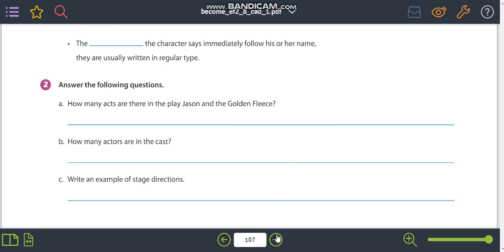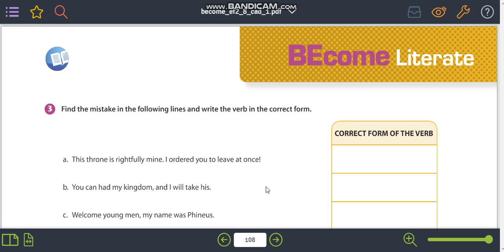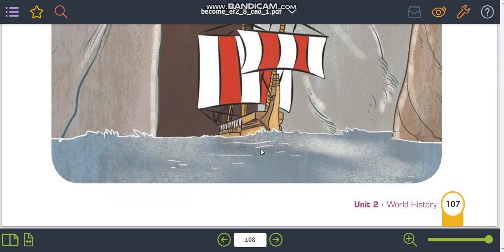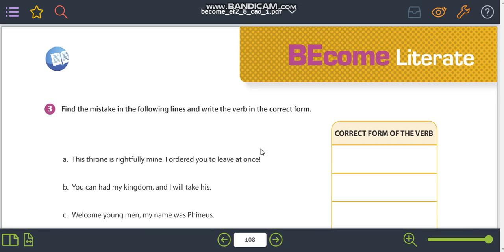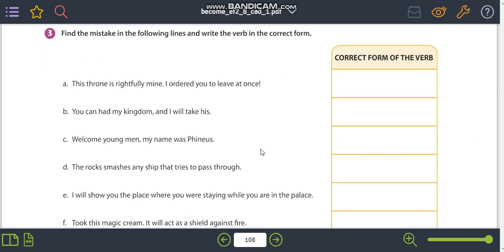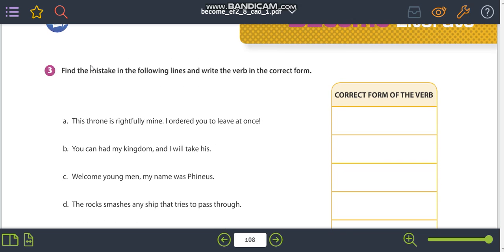So on page 107, it's the become literate, sorry. And you are going to find one mistake in the following lines and write the verb in the correct form. That's why I post in your playlist some videos about grammar, some reviews of present simple and past simple, right? So it can help you with this exercise.